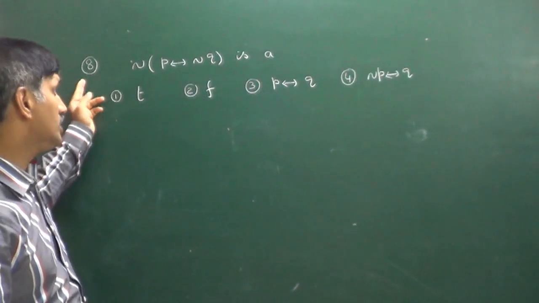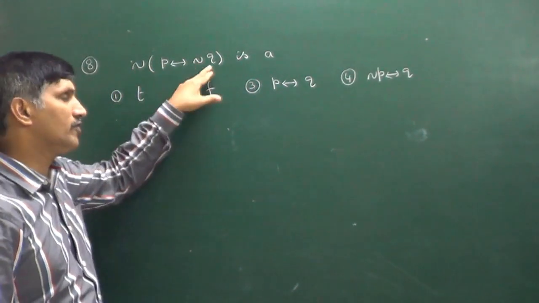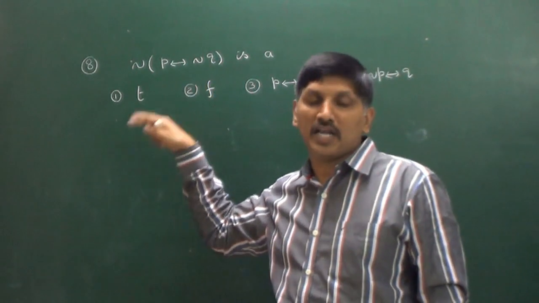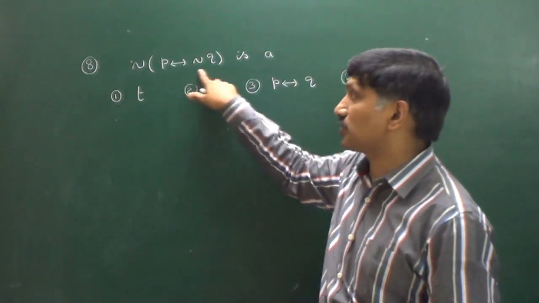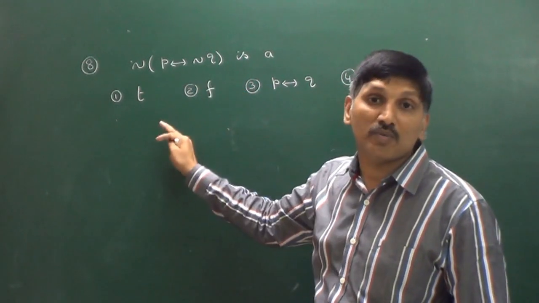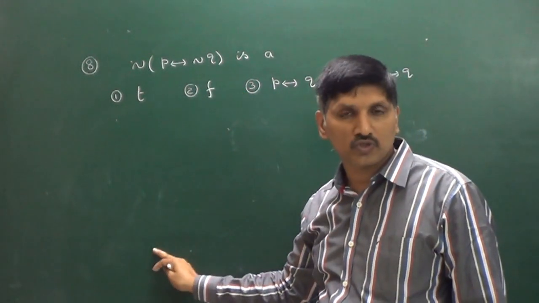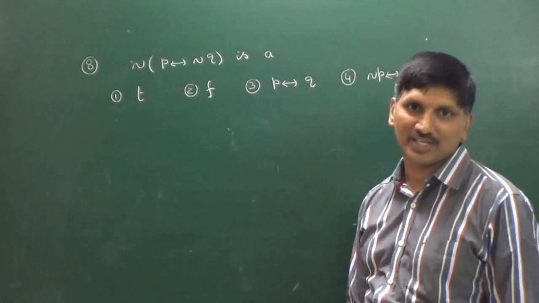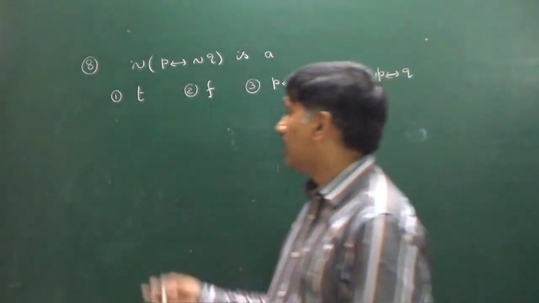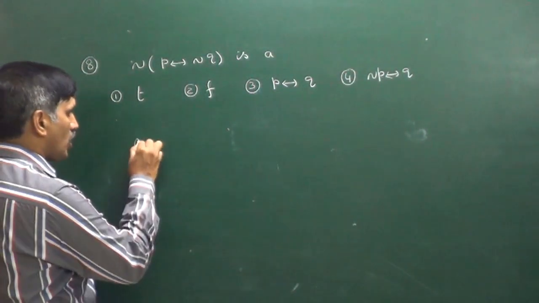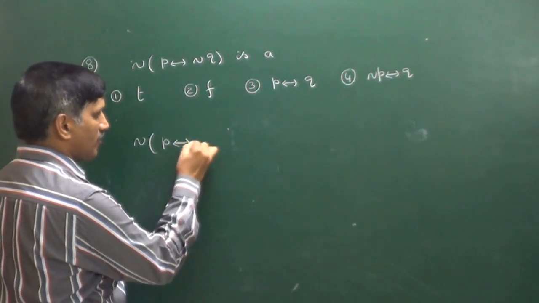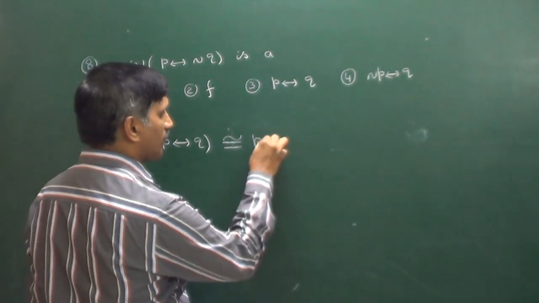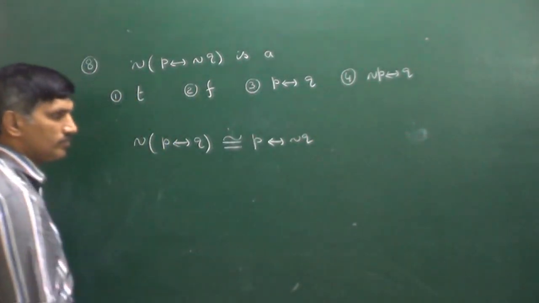Okay, this is another question. He is asking the negation of P if and only if negation Q. If we haven't discussed the earlier questions, it becomes a little bit lengthy. Because for this we have to construct a truth table. If the last column of the truth table is all true, then it is a tautology. If the last column is all false, then it is a fallacy. But other options are also there. Now, as we discussed earlier, negation of P if and only if Q is logically equivalent to P if and only if negation Q. Right?